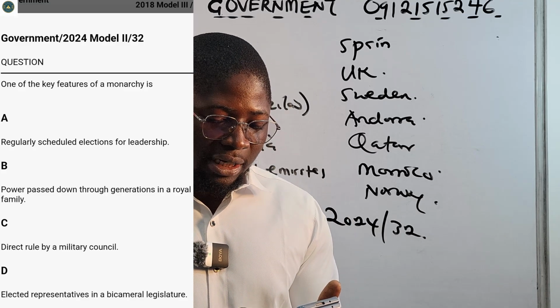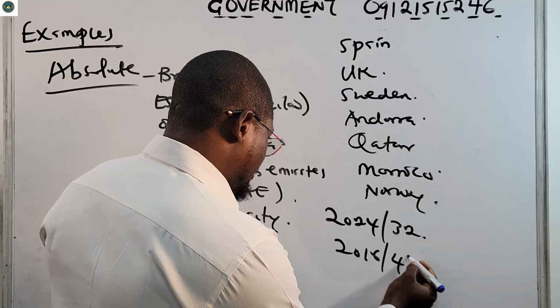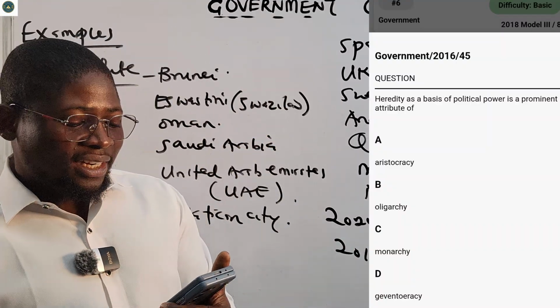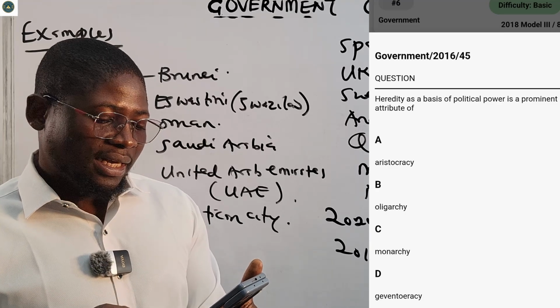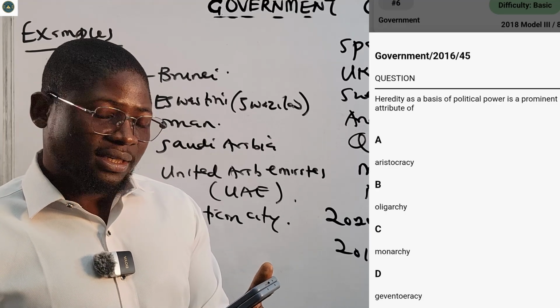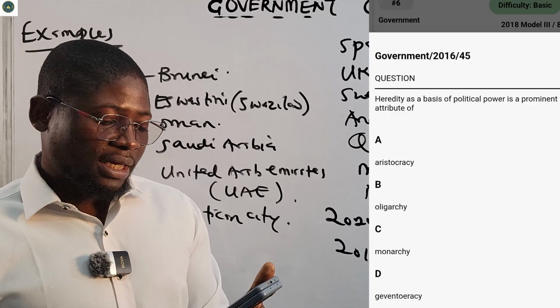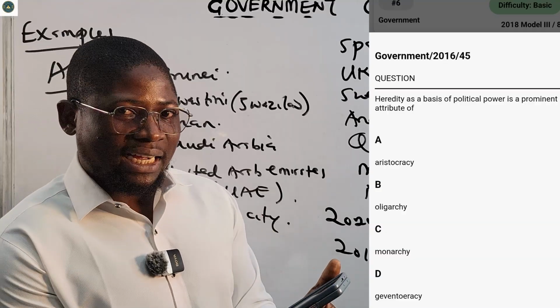Let us now go to another one, 2016, number 45. Please download the O3 Schools app. It says that hereditary as a basis of political power is a prominent attribute of A, aristocracy, B, oligarchy, C, monarchy, D, gerontocracy. The correct answer there is monarchy, hereditary, because it is passed down.